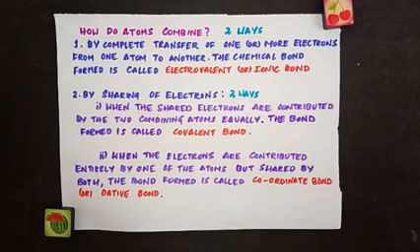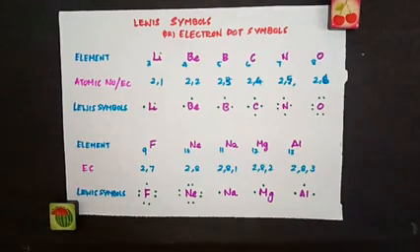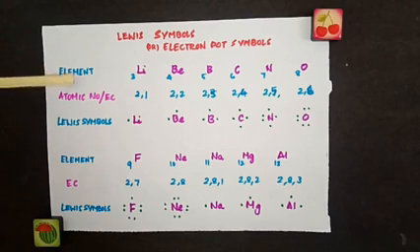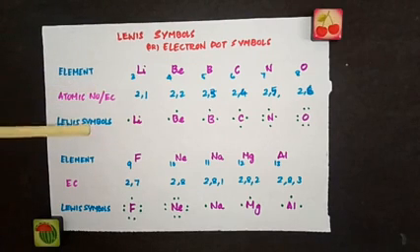So Lewis introduced simple symbols to denote the valence shell electrons in an atom. The outer shell electrons are shown as dots surrounding the symbol of the atom. These symbols are known as Lewis symbols or electron dot symbols. So Lewis symbols represent only the valence shell electrons in an atom and they ignore the inner shell electrons. So look here, I have written the element, the electronic configuration of the element and the Lewis symbols.